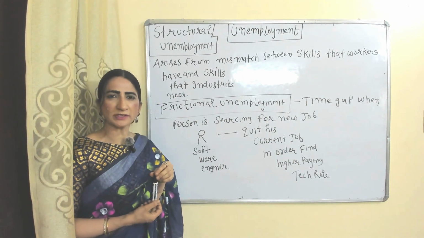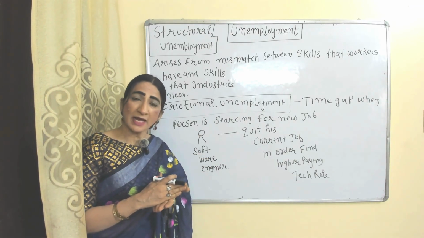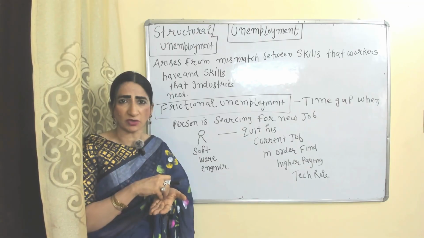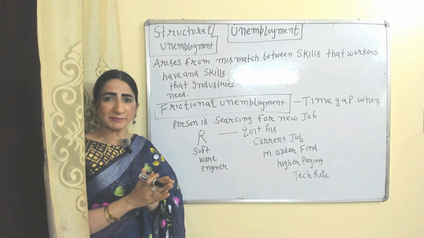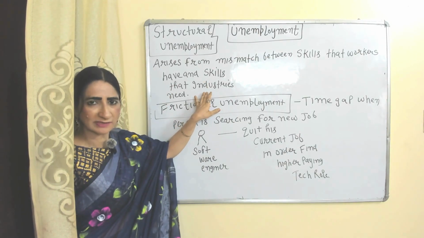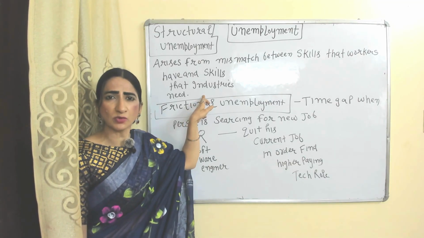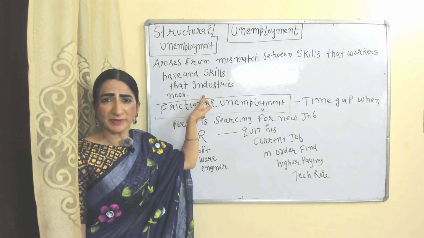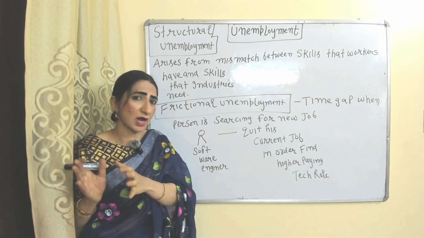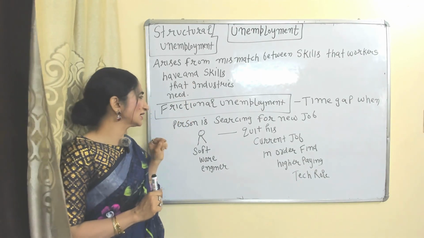Now we are going to talk about unemployment. What is unemployment? If a person is willing to work and able to work at current wages but is not able to find a job, it is called unemployment. Types of unemployment. Structural unemployment means mismatch between skills that workers have and skills that industries require. For example, textile workers are losing their jobs because the company installed machines which workers don't know how to operate. That is why the company fires them. It is called structural unemployment.